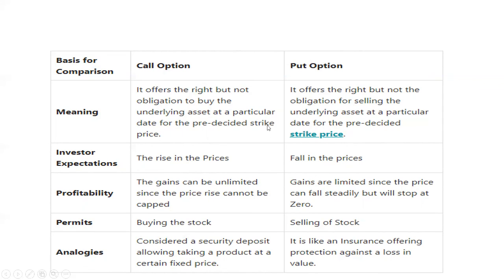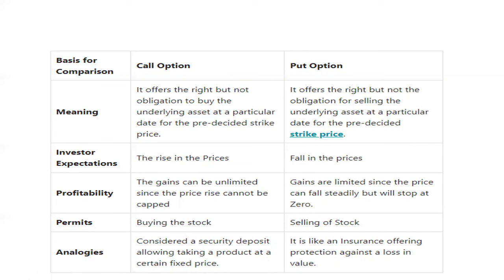Then profitability. The gains can be unlimited, since the price rise cannot be capped. There is no cap on the rising price, so it can result in huge profits. But in case of put options, gains are limited since the price can fall readily, but will stop at zero.